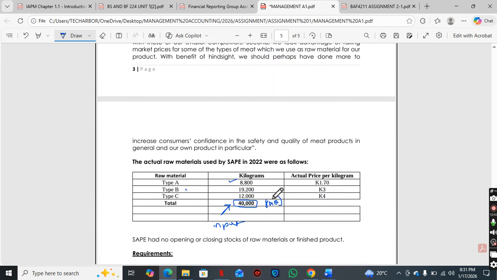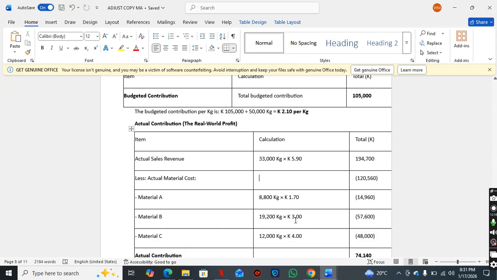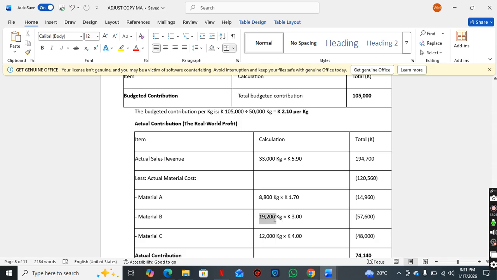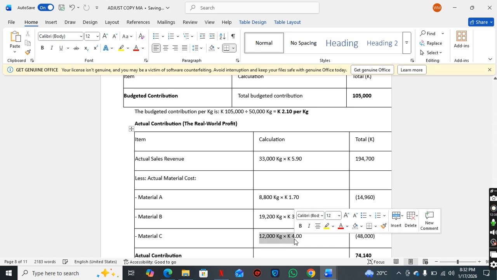So we're going to get our total variable cost. Alright, so you're going to say 8,800 multiplied by 1.7. We get 14,960. 19,200 multiplied by 3, we get 57,600. 12,000 multiplied by 4 kwacha.